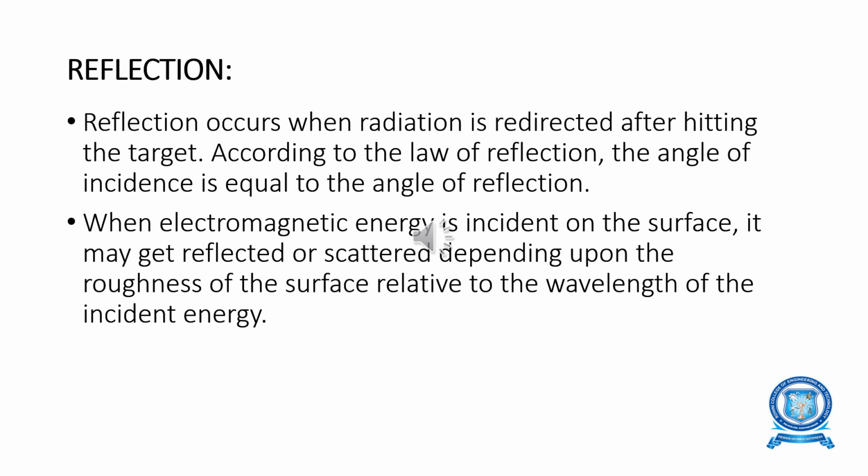Relative to the wavelength of the incident energy, if the roughness of the surface is less than the wavelength of the radiation, that is, the ratio of roughness to wavelength is less than 1, then the radiation is reflected. When the ratio is more than 1, that is, if the roughness is more than the wavelength, then it is called scattering. So this is the difference between the reflection process and the scattering process. The fraction of energy that is reflected or scattered is unique for each material. This will aid in distinguishing different features on images.